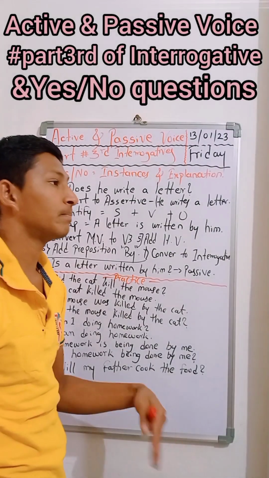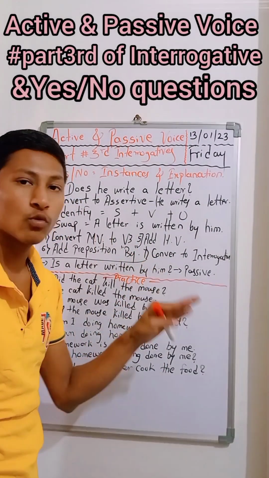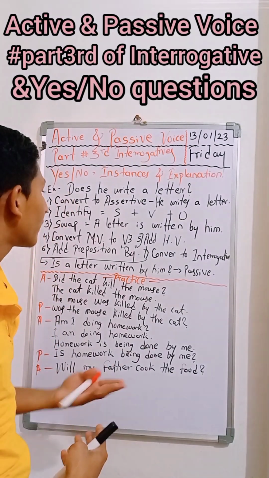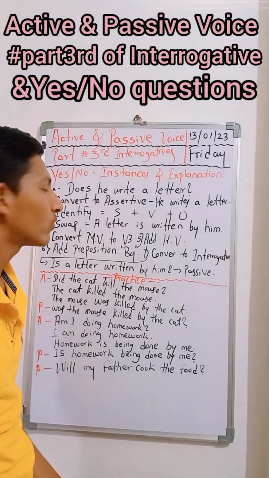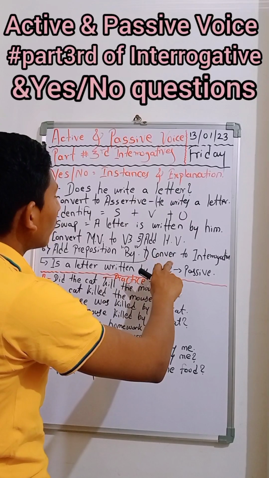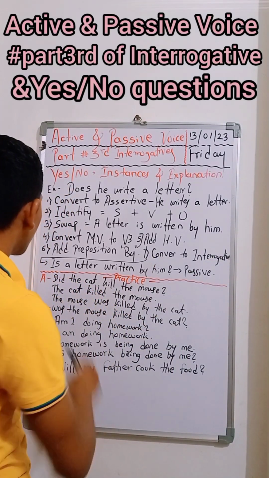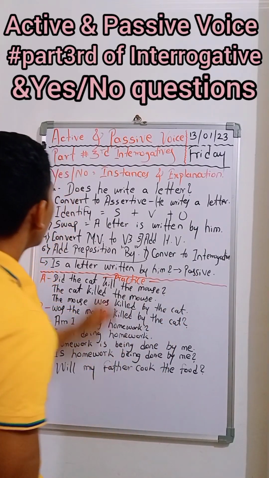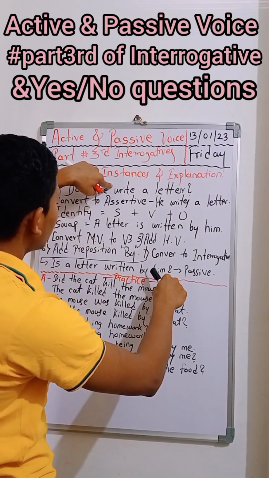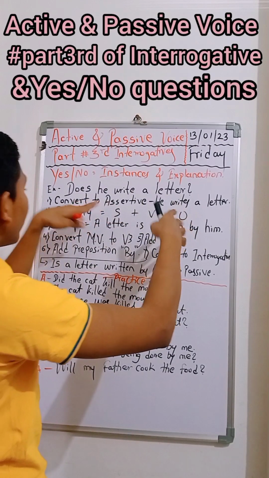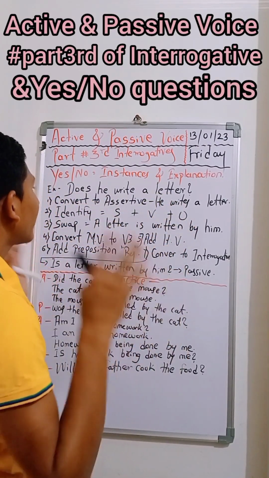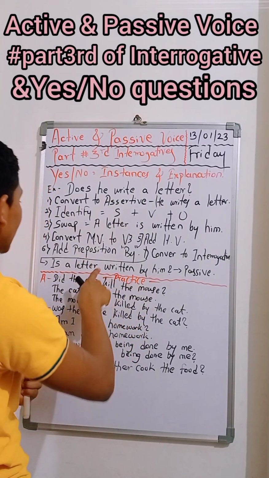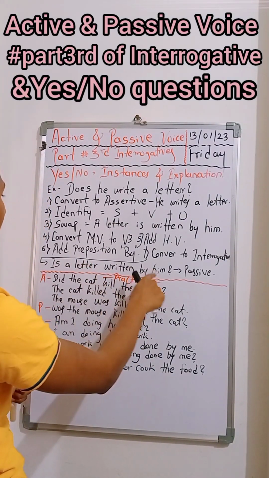Apart from by, we should not add our own prepositions there, because that will become a tragedy again. So now convert to interrogative, that becomes: is the letter written by him. This is the passive, this is the active and this is the passive. Keeping all these rules in mind, we have to change, and that will finally become: is a letter written by him.